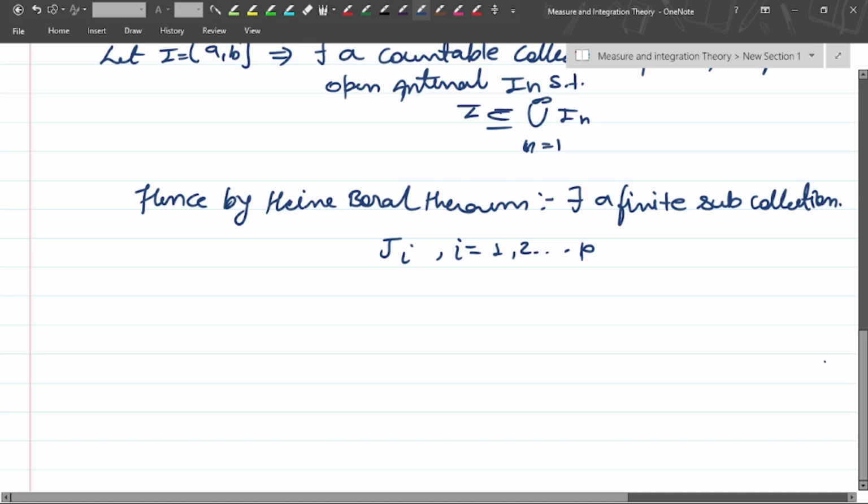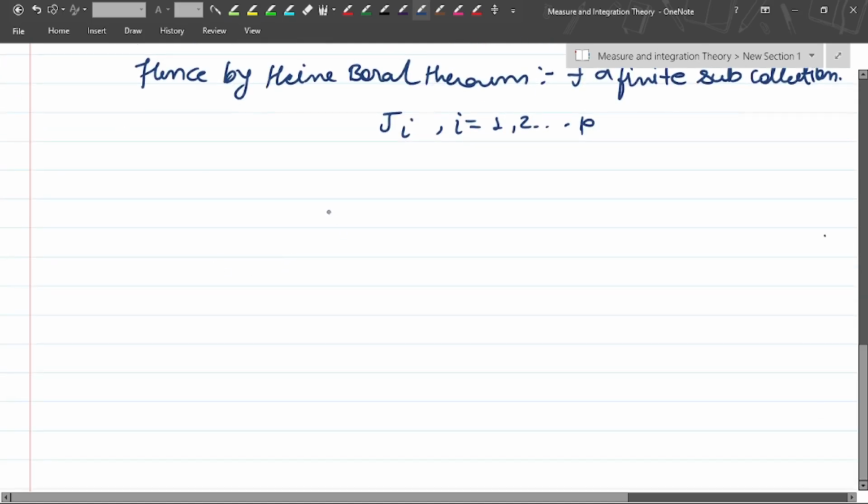We have already discussed in the Heine-Borel theorem that I is a subset of the union of Ji for i equals 1 to p, which is a subset of the union from 1 to infinity. It is basically the finite set, and this is the infinite set, that is In.